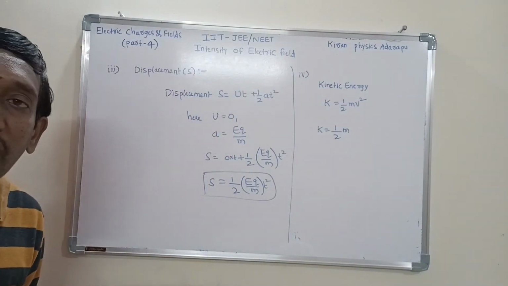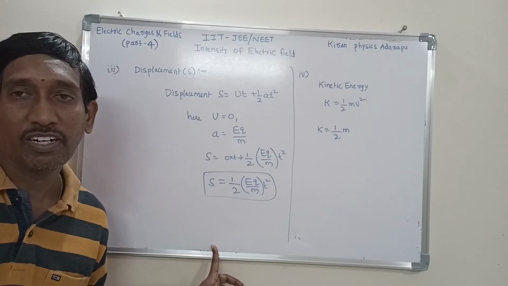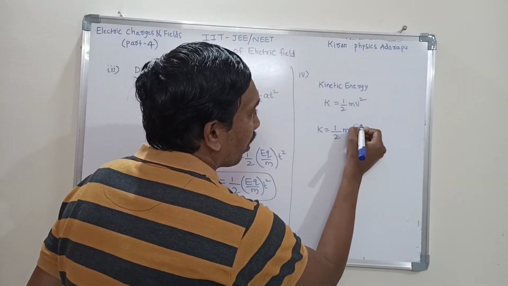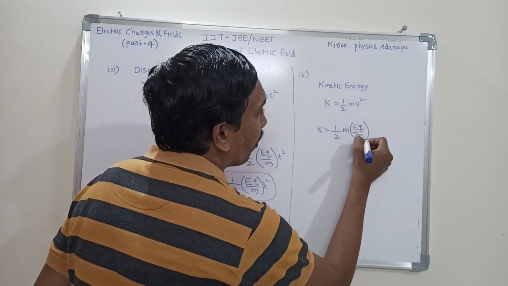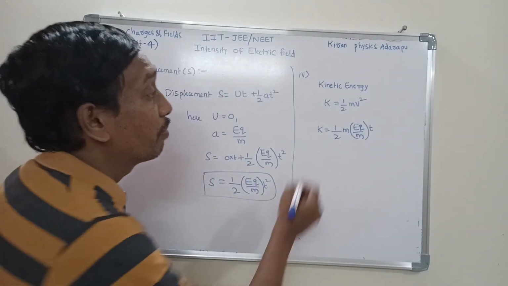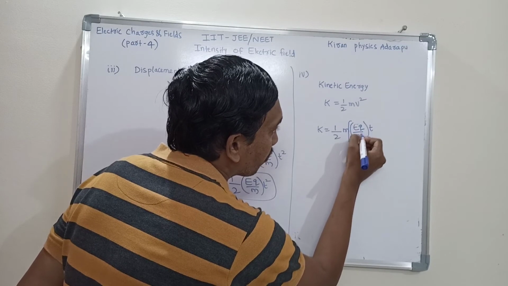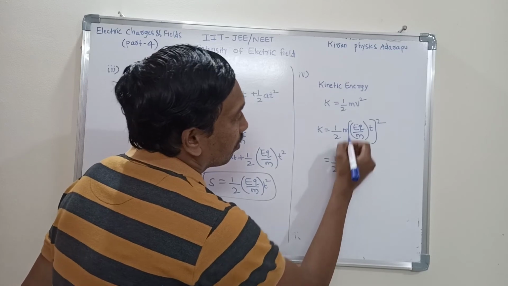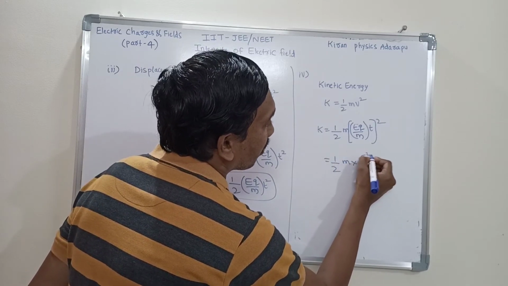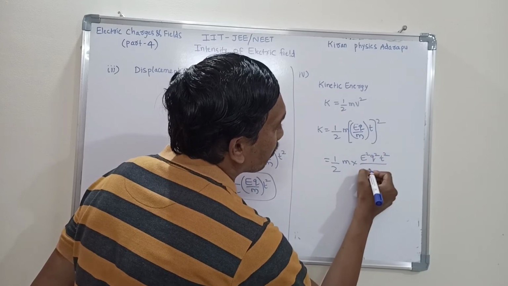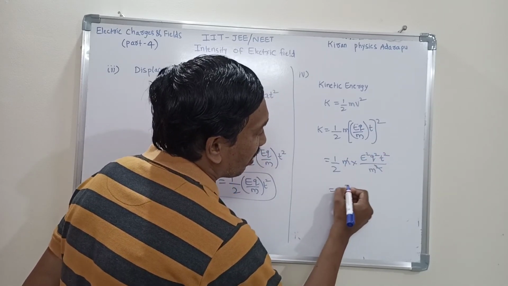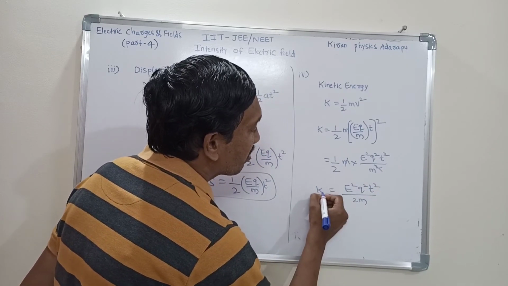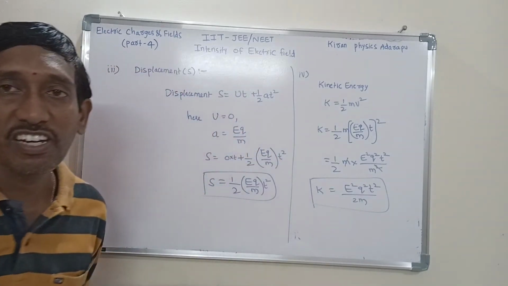What is the expression for v? Already we have constructed it. The v formula is Eq by m into t. But here v square, that means Eq by m into t whole square. If you simplify it, you get half into m into E square Q square t square by m square. One m cancels, finally E square Q square t square by 2m is the formula. This is the expression for kinetic energy.